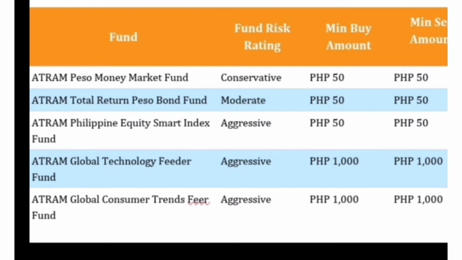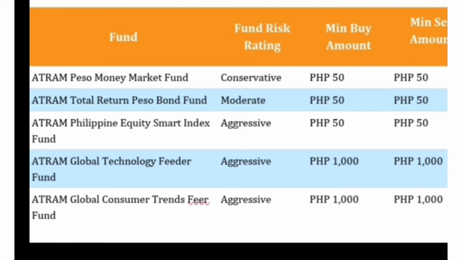Makikita po natin sa ating screen yung 5 investment funds with their corresponding fund risk rating, minimum buy amount, and minimum sell amount. Sa Atram Peso Money Market Fund, this is conservative and the minimum to buy and sell is 50 pesos. Si Atram Total Return Peso Fund naman is moderate risk siya and the minimum buy and sell amount is 50 pesos. Si Atram Philippine Equity Smart Index Fund, aggressive siya. Minimum to buy and sell is 50 pesos.